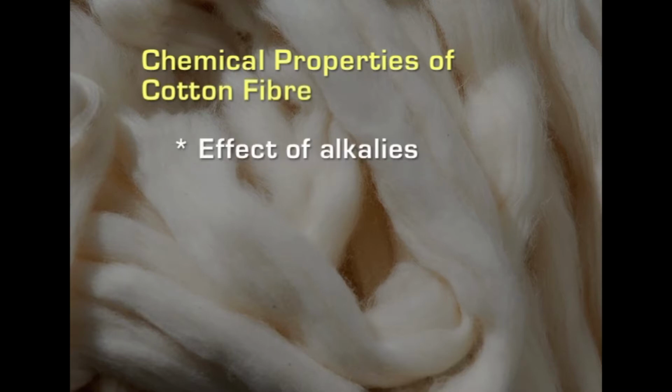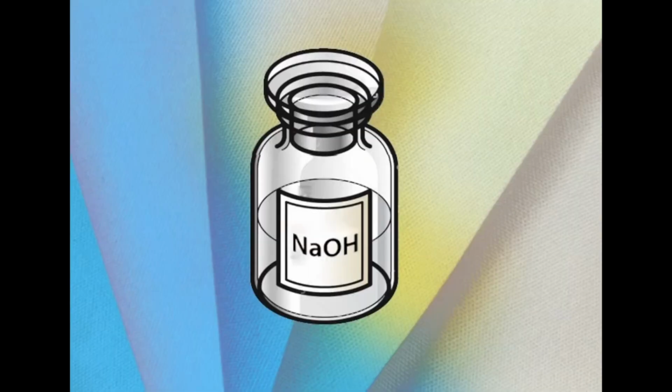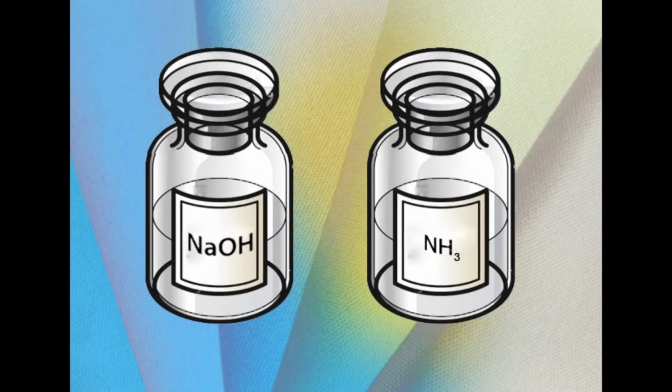When you take alkalis, cotton is very resistant to alkalis. Even concentrated alkalis like sodium hydroxide, which is a strong alkali, it can withstand up to 23%. In fact, 23% sodium hydroxide is used, and also ammonia, for finishing of these